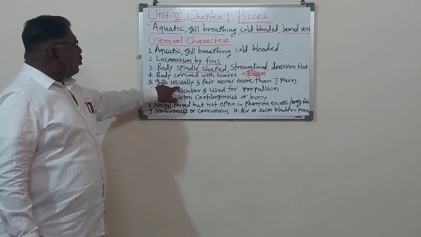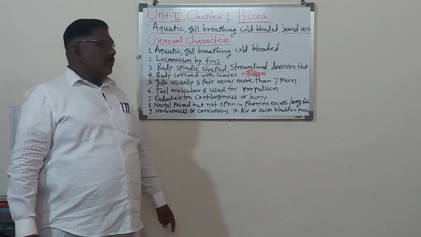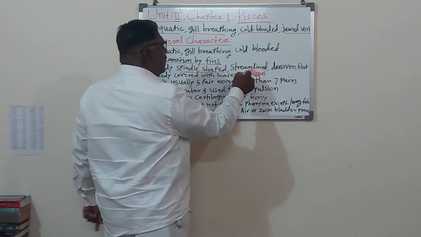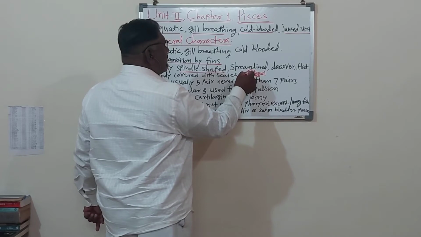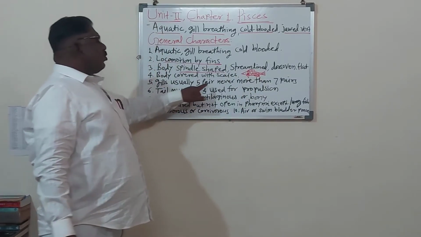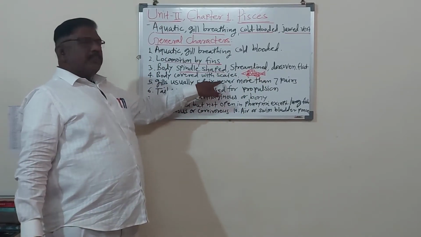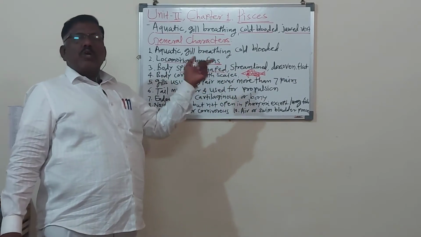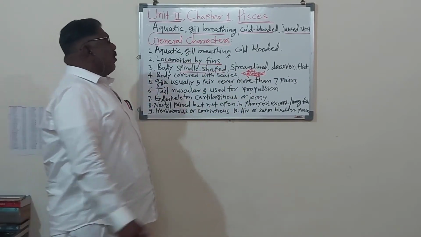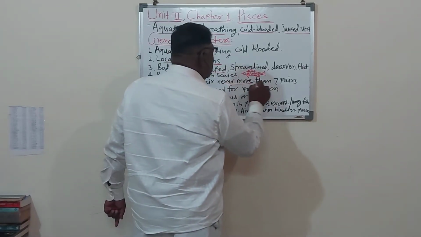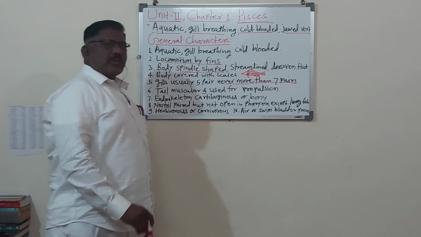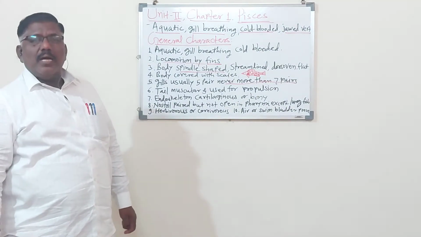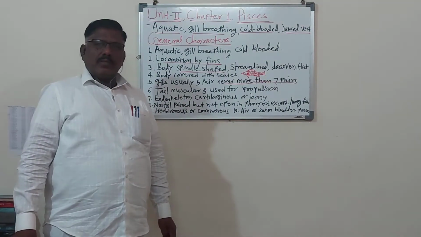Now gills are usually 5 pairs. So towards these sides, the gills are there. Here gills are there. So gills are usually 5 pairs. Towards this side 5 or towards that side 5 pairs. Never more than 7 pairs. 7 pairs पर्यंत गिल्स असू शकतात. 7 pairs पेक्षा जास्त गिल्स नसतात.